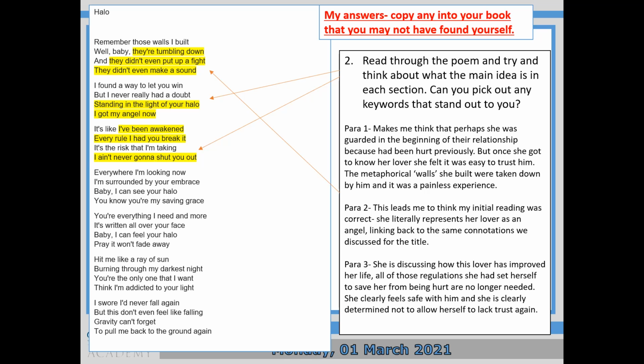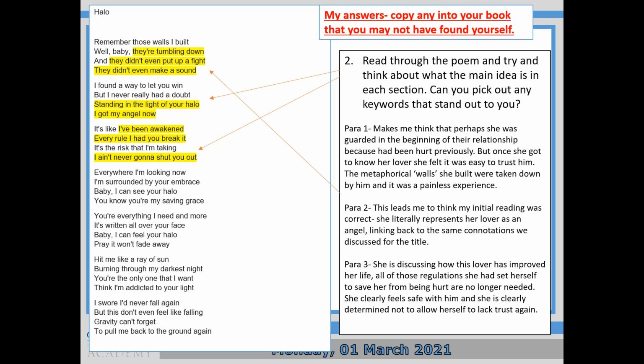Okay, but once she got to know her lover, it was easy to trust him, and those metaphorical walls, they weren't real walls, were they? She didn't actually build walls to keep people out. So the metaphorical walls she built were taken down by him, and it was painless. It says they didn't even put up a fight. Okay, now that's personification as well, isn't it? Because a wall can't put up a fight, or make a sound, so it's making it sound like a person.